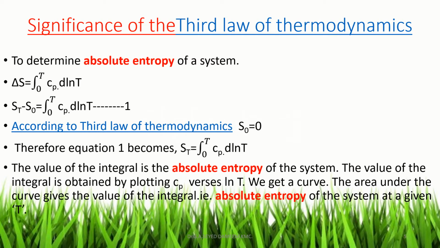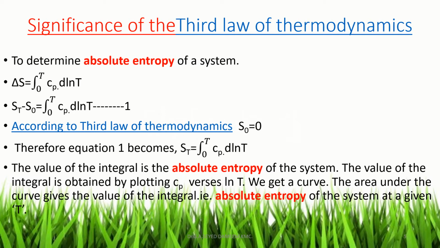Significance of the third law of thermodynamics. The significance of the third law of thermodynamics is to determine the absolute entropy of a system. Now, delta S is equal to the integral from 0 to T of Cp d ln T. On the left hand side, we have S_T minus S_0, that is, entropy at temperature T minus entropy at 0 degree Kelvin, and the right hand side is the integral from 0 to T of Cp d ln T.